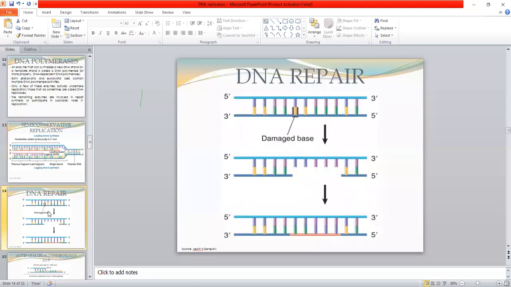The second DNA synthesis reaction is DNA repair. In case there is damage to the DNA, here is the damage to the DNA. This damaged base, first the damaged segment is degraded, and then the new strand of DNA is synthesized, shown here. So in the DNA repair system, DNA synthesis also takes place.